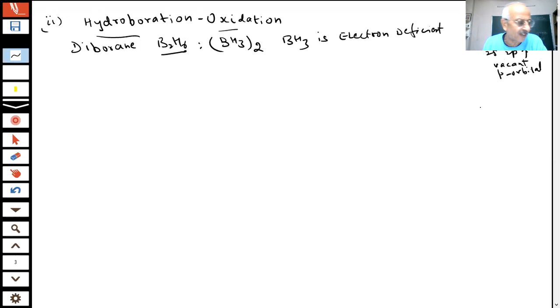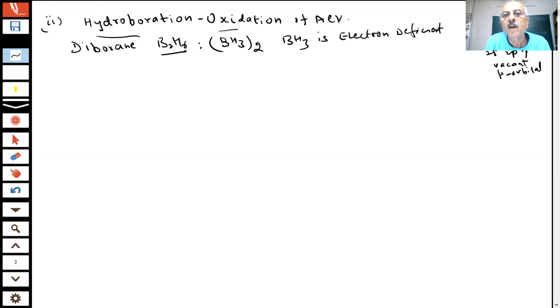Yes or no, students? Boron has a vacant p orbital. Can you see it? Yes, sir. So when a bond is formed, it can take electrons in this. If it gets, it will take it. So BH3 is being used in the hydroboration reaction of alkenes, students.